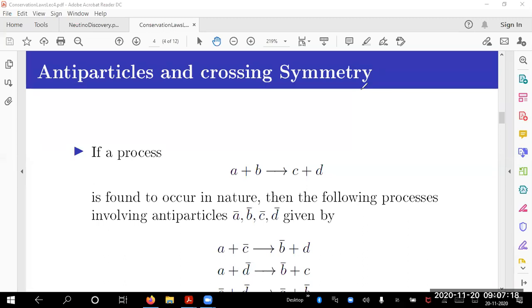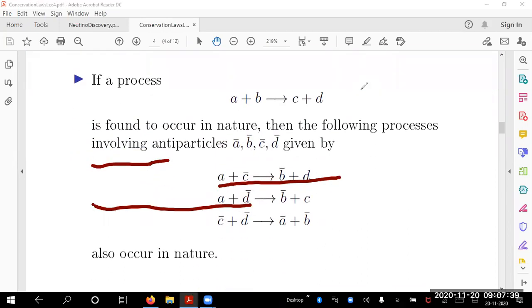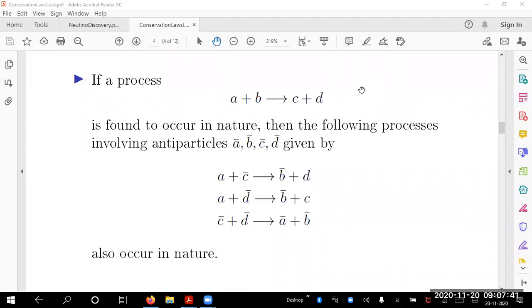So when I do that, I notice crossing symmetry says, the definition of crossing symmetry: if an elementary particle process like this is found to occur in nature, then the following processes involving antiparticles should also occur. If A, B, C, D are there, there should exist A bar, B bar, C bar, D bar.